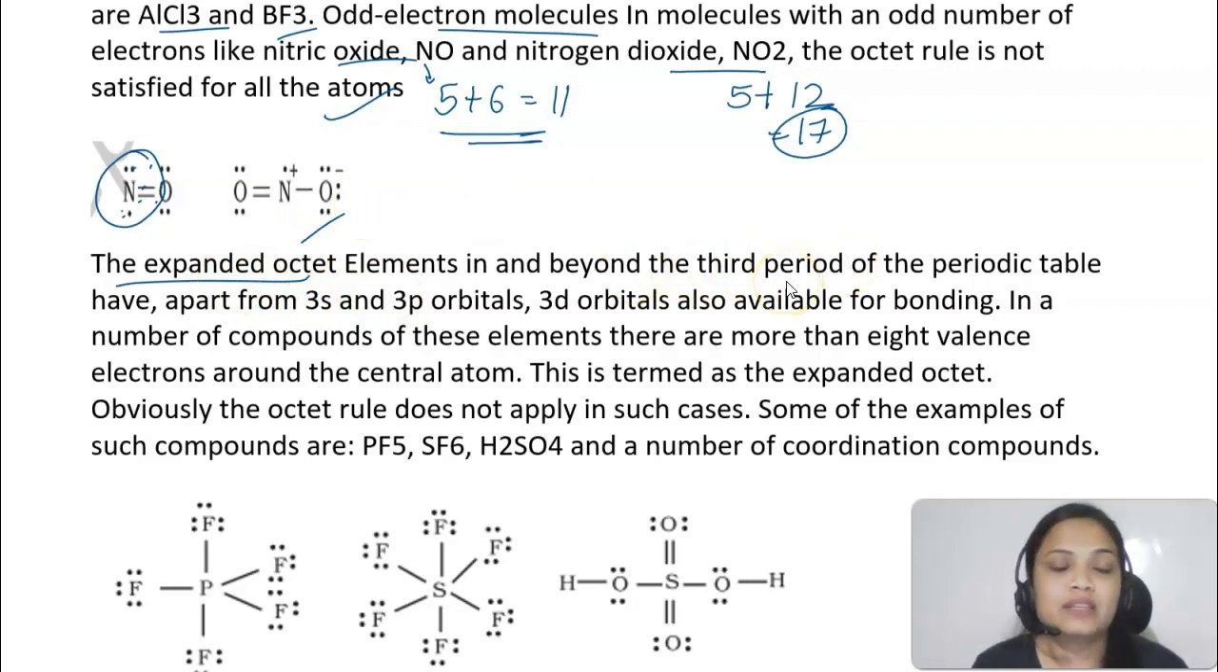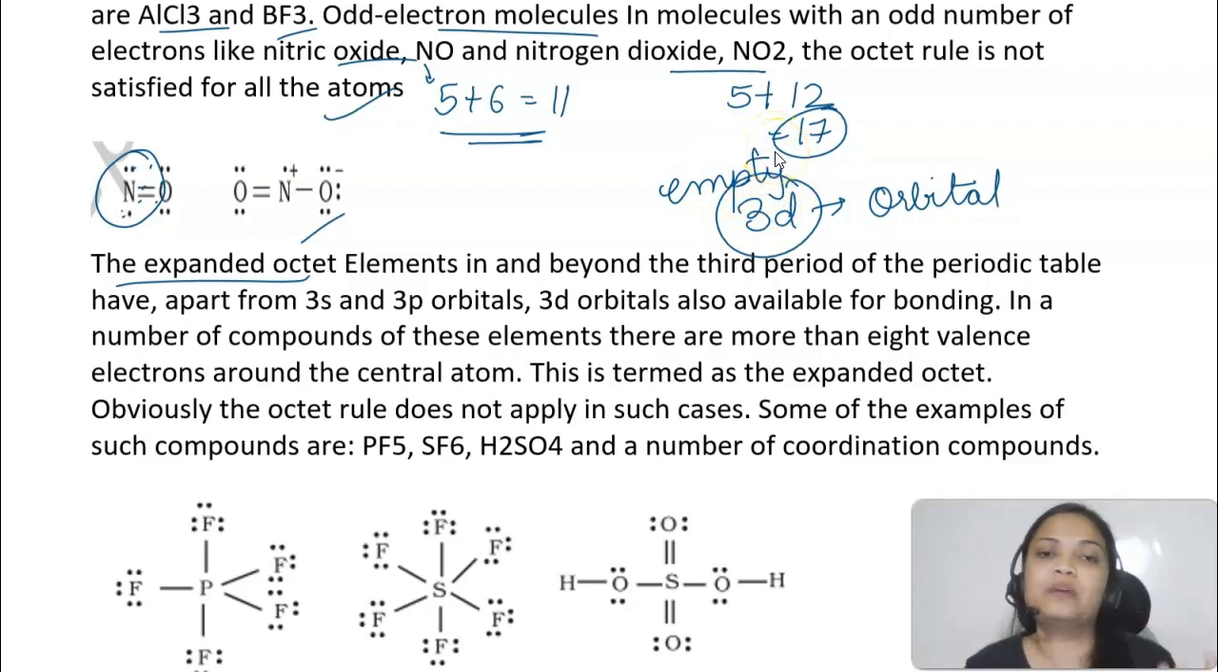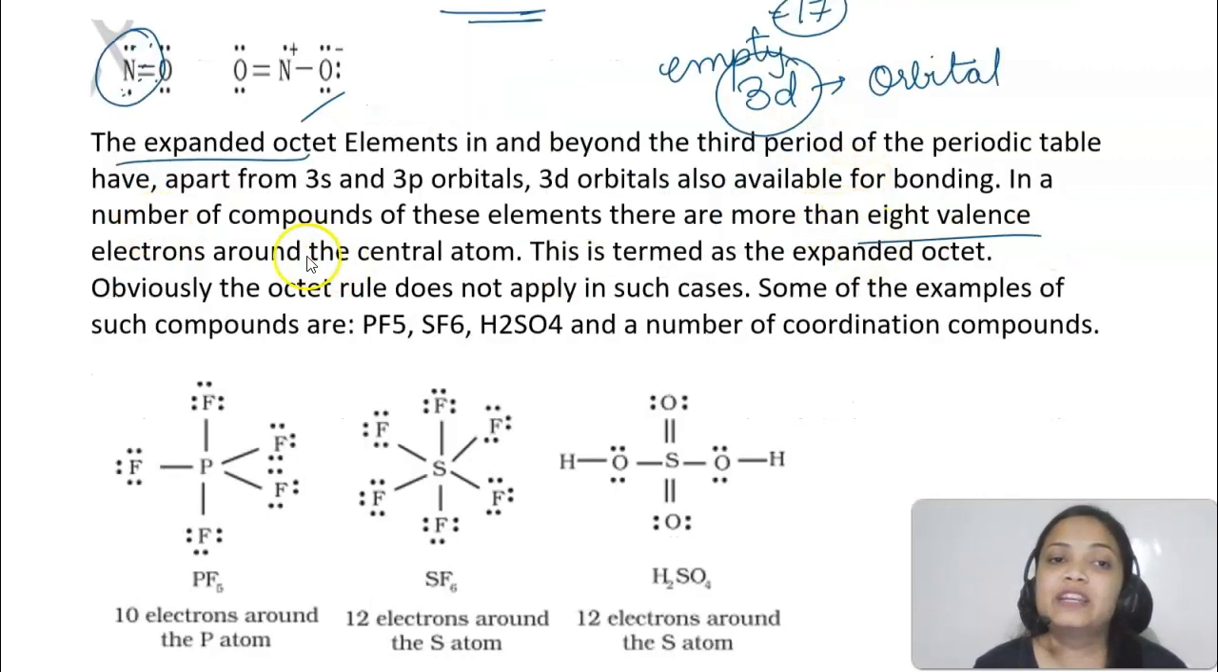Now the elements that are beyond the third period of the periodic table, apart from 3s and 3p, they have 3d orbitals. And whenever any element has a 3d orbital which is empty, that 3d orbital is available for bonding. So your element can expand its octet, okay, and the electrons can go to the orbital. So there become more than 8 valence electrons around the central atom, which we call an expanded octet. So again, the octet rule is not applied in this case.